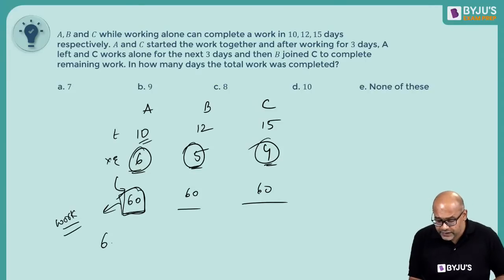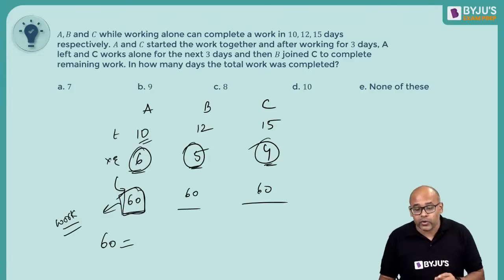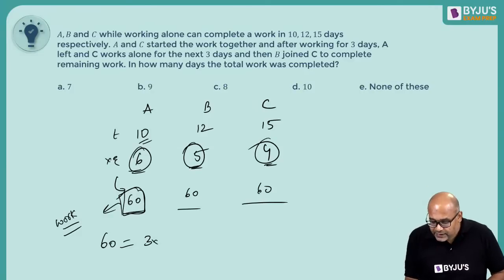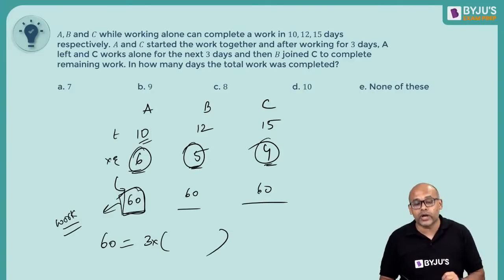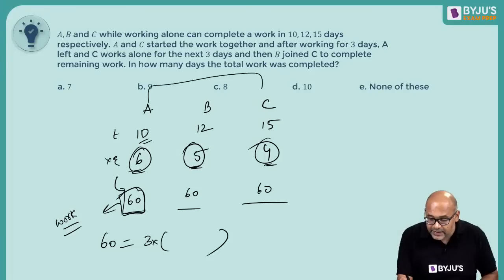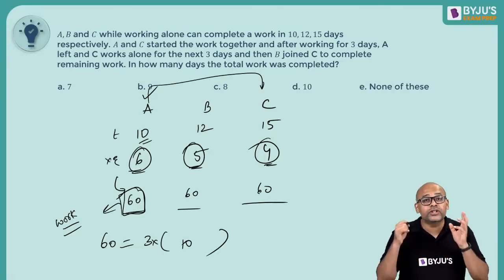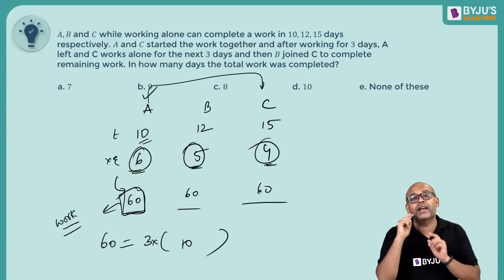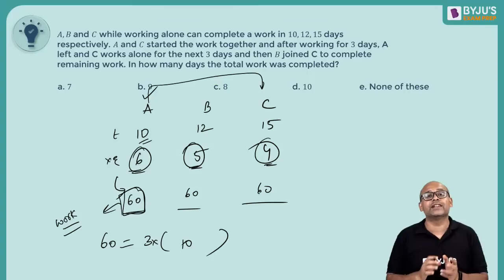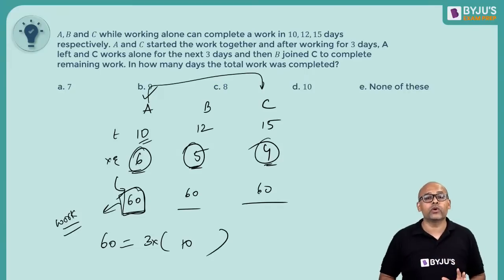So now we have 60 is equal to, for 3 days, the work done by 2 people. Who are the 2 people? A and C. 6 plus 4 is 10. So for 3 days, the total efficiency per day is 10, so total units of work is 30. 60 is the total requirement.